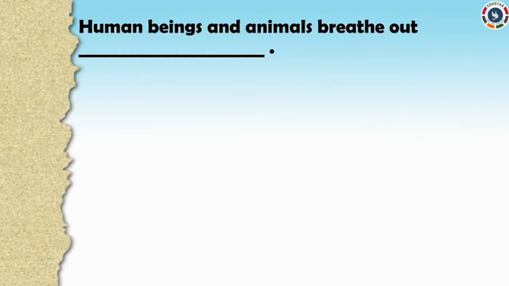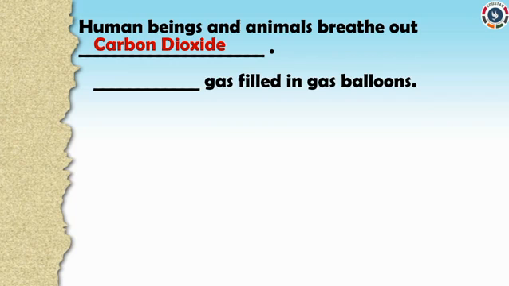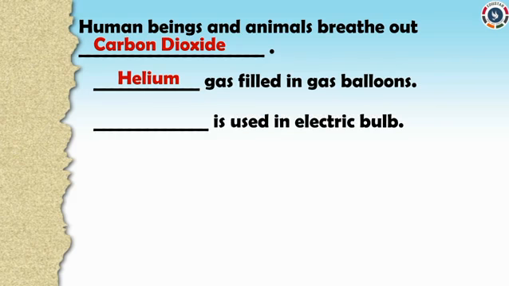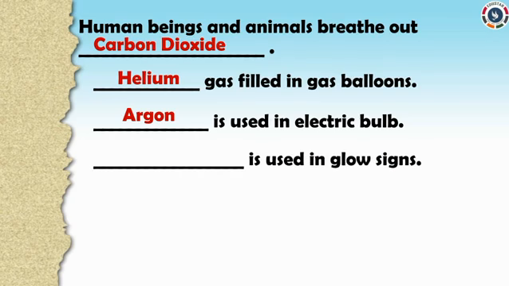Human beings and animals breathe out carbon dioxide. Dash gas filled in gas balloons. Helium. Dash is used in electric bulb. Argon. Dash is used in glow signs. Neon.